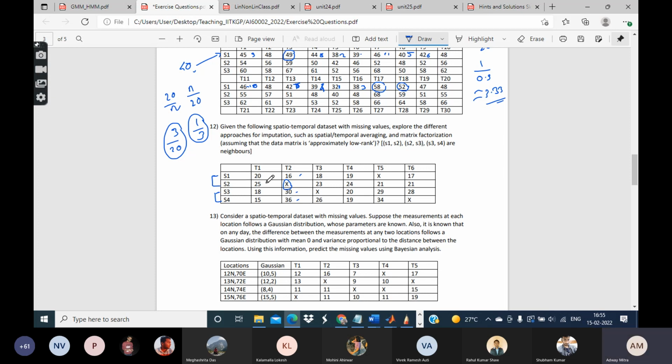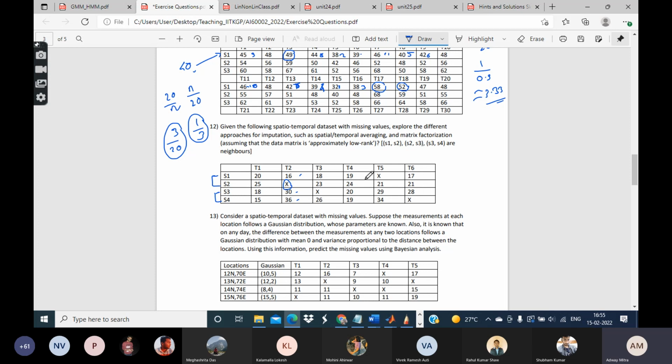Unlike S1 and S2, where temporally there is not much variance, here there seems to be a very high temporal variance. Something similar can be said about S3 also. That is, it varies from 18 to 30, right? So for these two locations, taking the temporal average is probably not a great idea. So we have to take the spatial average only.